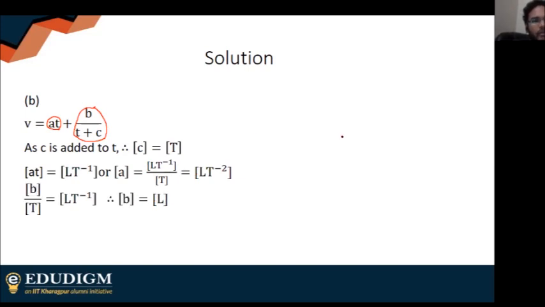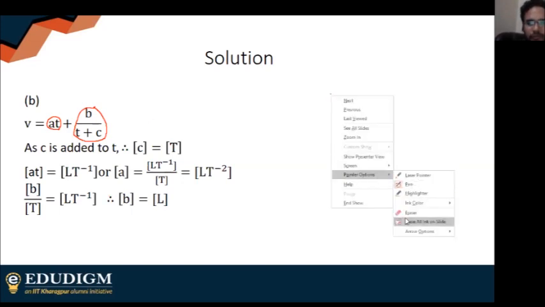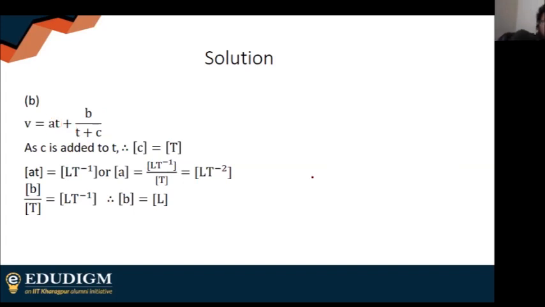And finally, you use the same thing, B by T. Again, T plus C's dimension is time. B by T should be equal to meter per second, or LT to the power minus 1. You get B as L. So hopefully this is fine. So you end up with option B. I'm guessing I shall move on.